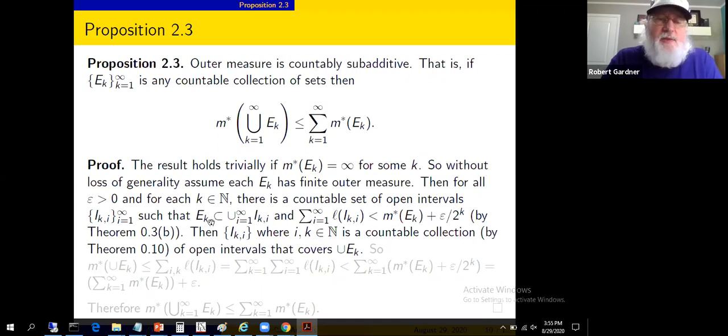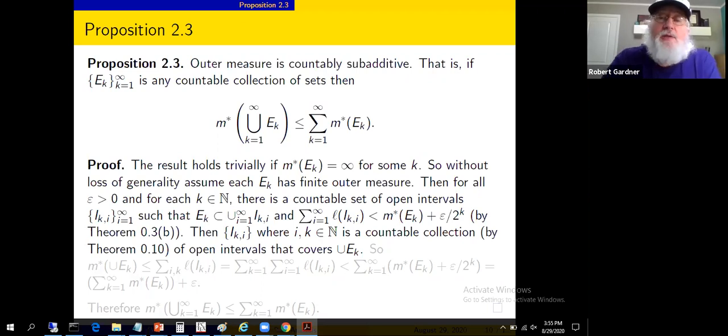All right, so for E sub 1, we've covered it by intervals I sub 1 comma i, for i equals 1 to infinity. For E sub 2, we've covered it with the intervals I sub 2 comma i, for i equals 1 to infinity. Know what I mean? So we've got a countable collection of open bounded intervals that covers E1. We got a countable collection of open bounded intervals that covers E2, and so forth. So we've done this for all natural numbers k. So we've covered every E sub k with a countable collection of bounded open intervals.